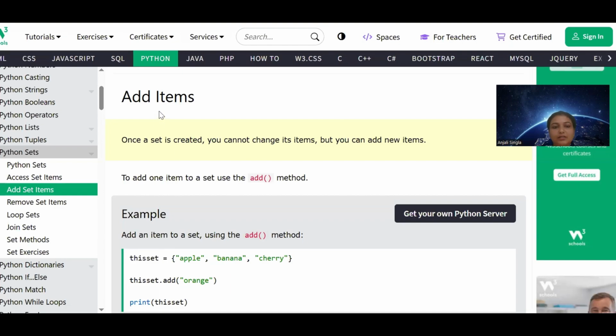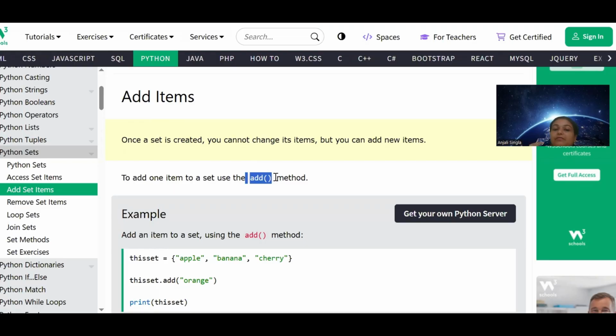How to add the items in the sets. Once a set is created, you cannot change its items, but you can add new items. So sets are unchangeable. You cannot change the item, but you can add an item. So how to add the item? By using the add method.